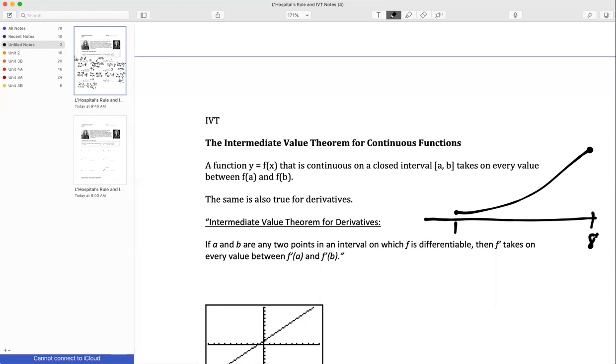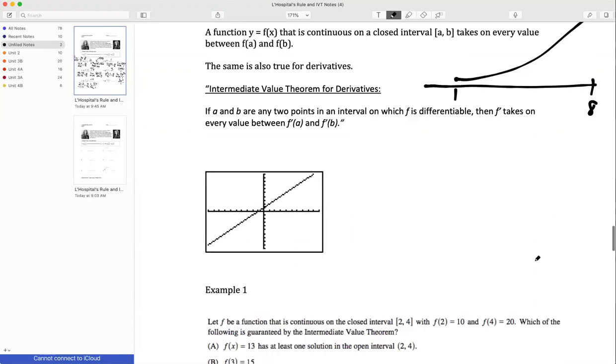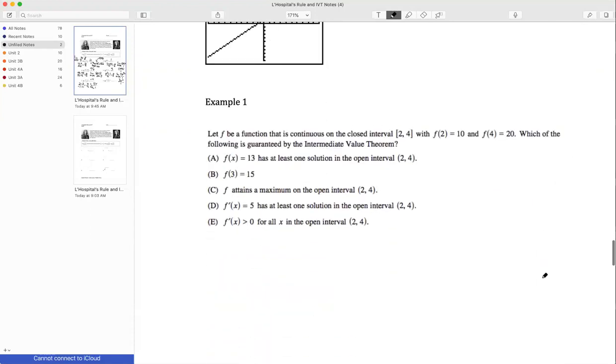It's also true for the derivatives. If a and b are any 2 points on an interval in which my function is differentiable, then the derivative takes on every value between f prime of a and f prime of b. Okay, so let's look at some AP problems that apply the intermediate value theorem.